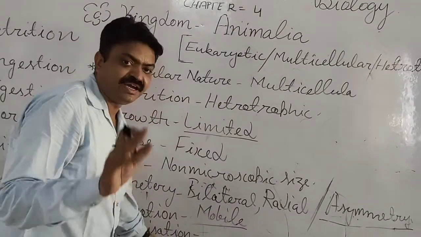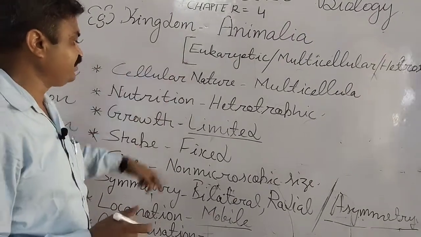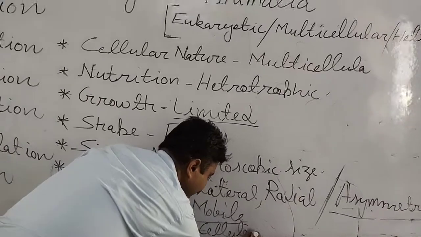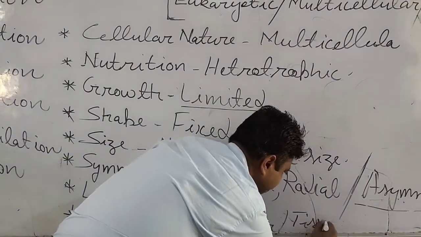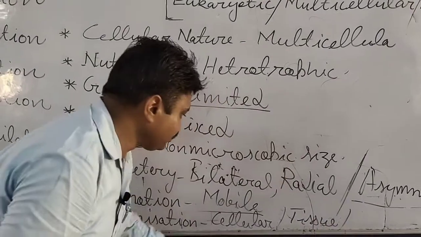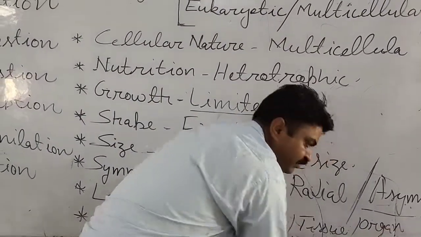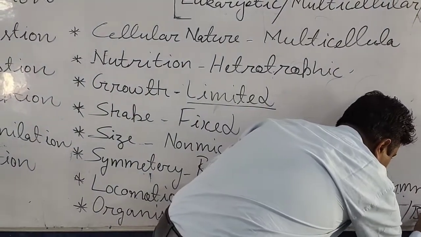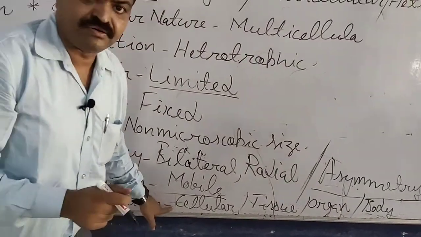Next is organization. In the organization, they may have cellular organization, or they have tissue organization, or they have organ organization, or they may have body organization. Now we come to the cellular.